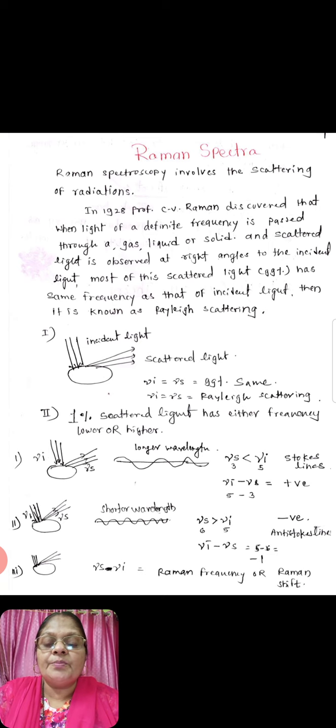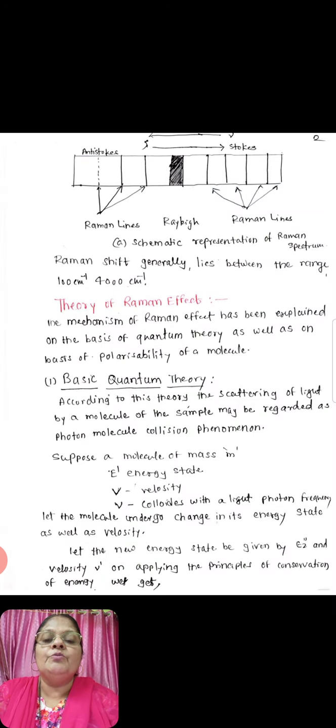Third condition all of you learned, mu S minus mu I is equal to Raman frequency or Raman shift. So in this way all of you learned Stokes lines, anti-Stokes lines and Raman shift. In Stokes lines it is positive, longer wavelength; anti-Stokes lines negative, shorter wavelength; and in Raman frequency, Raman shift, mu S is equal to mu I. Diagrammatically all of you learn.